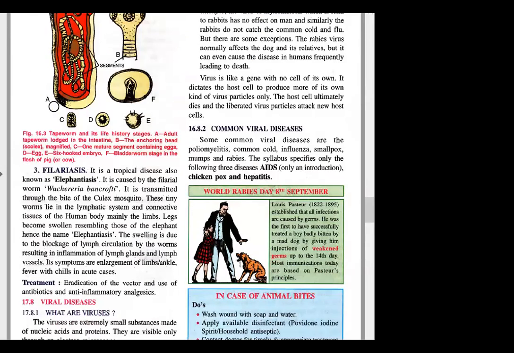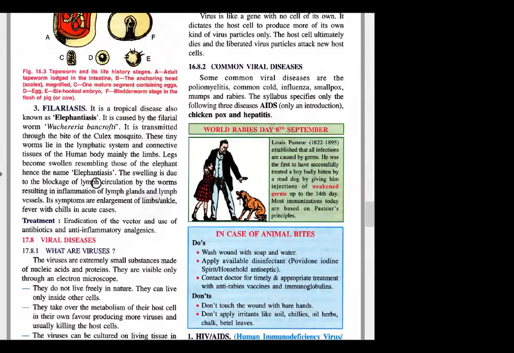Yes. So now next, your worms. Okay. So that is filariasis. So filariasis is caused by Wuchereria bancrofti, we have discussed this name many times, right? Filariasis we call as elephantiasis. Okay, so this is a filarial worm which is known as Wuchereria bancrofti.